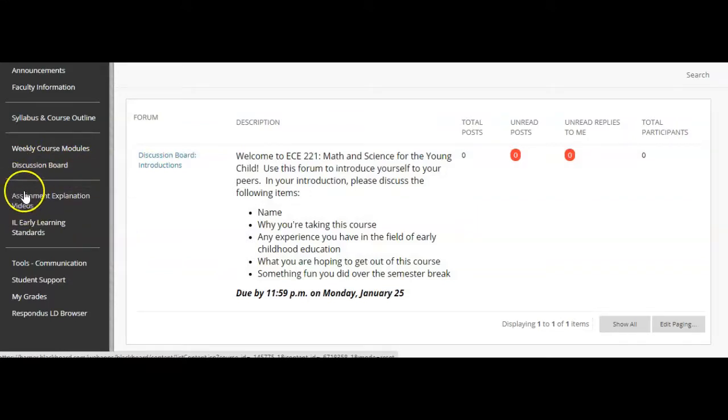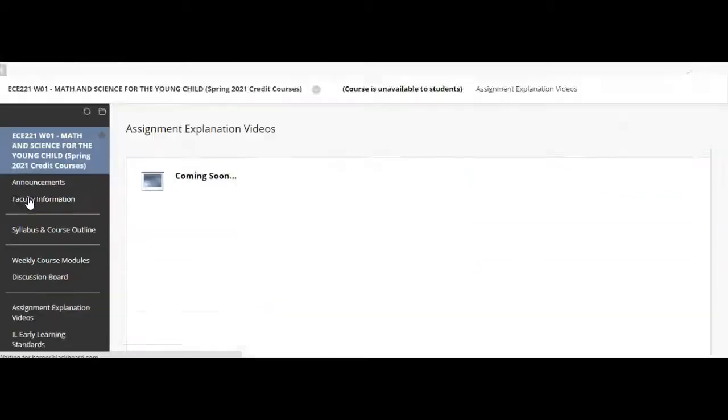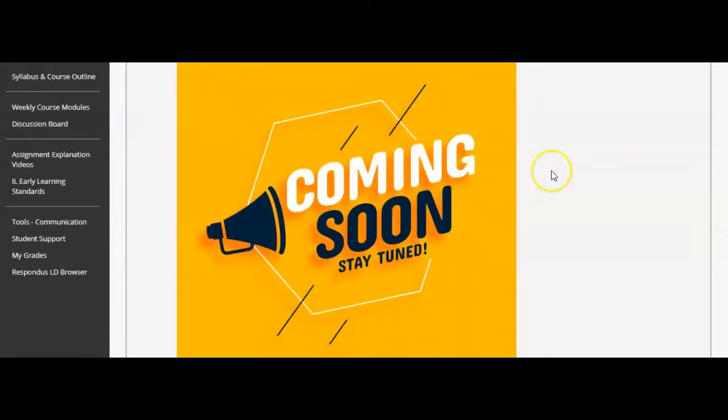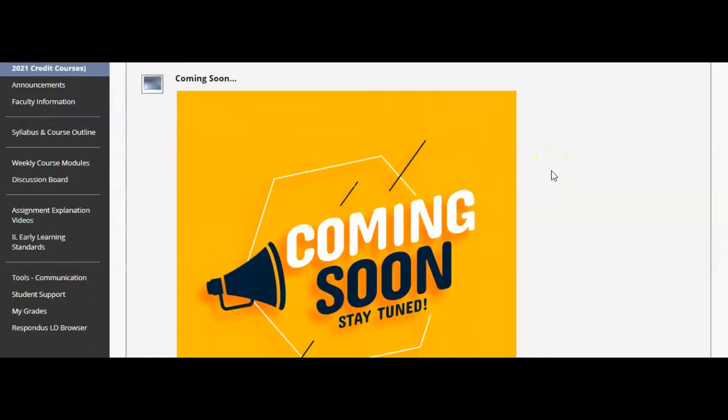Moving down here on the left, this assignment explanation videos link. Currently it does not have anything in it, but whenever we do have key assignments that will come due, I will post a video that will detail the expectations and guidelines of that assignment to help you understand how to complete it a little bit more clearly than just reading through those guidelines in your syllabus. We have a lot of small group activity plans that we will be writing as part of this course, and so I will be posting very soon a video about how to do that and what the expectations are for that as well. So I will post an announcement when that video is available for you. So for now, there's nothing here in this link.